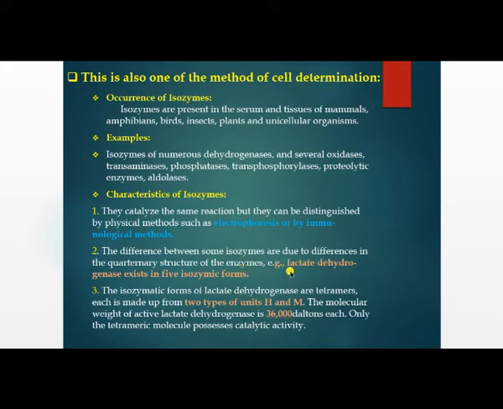Okay, this is one enzyme with 5 different isoenzymatic forms, LDH1 to LDH5. These all differ in their quaternary structure due to differences in their amino acid sequences. Next, the isoenzymatic forms of lactate dehydrogenase are tetramers. Each is made up of 2 types of unit, H and M.